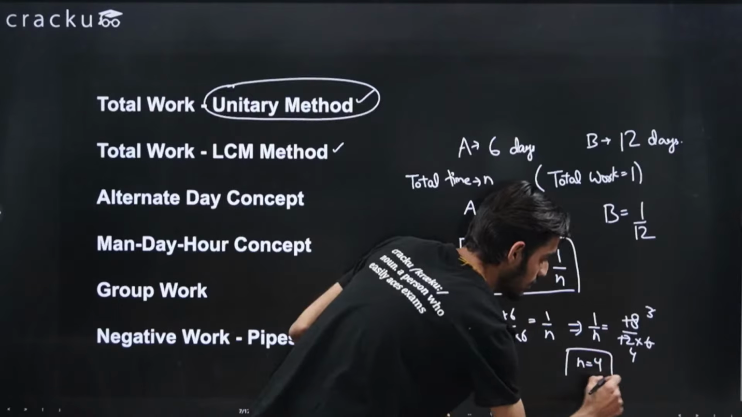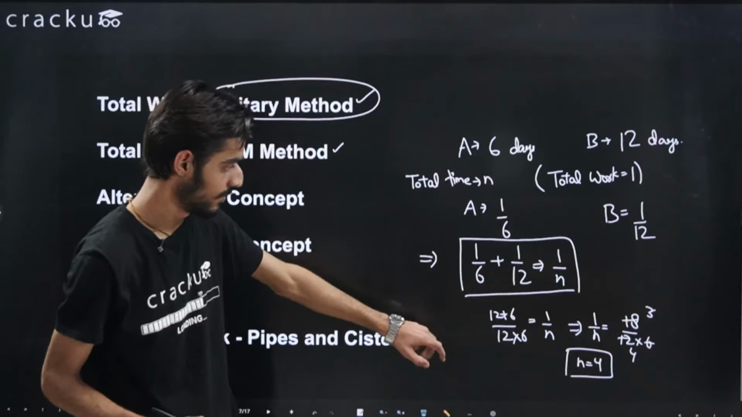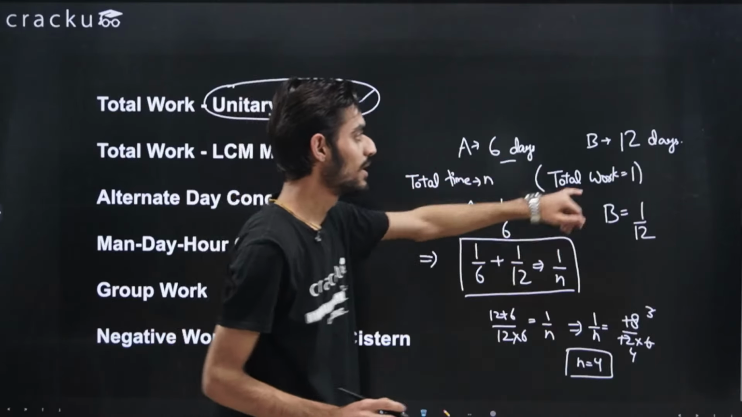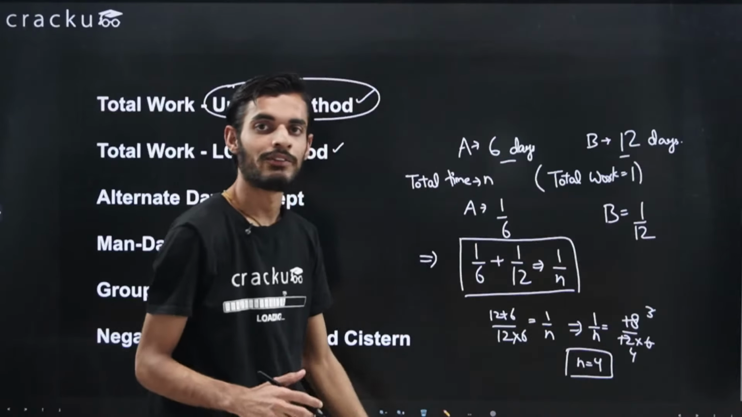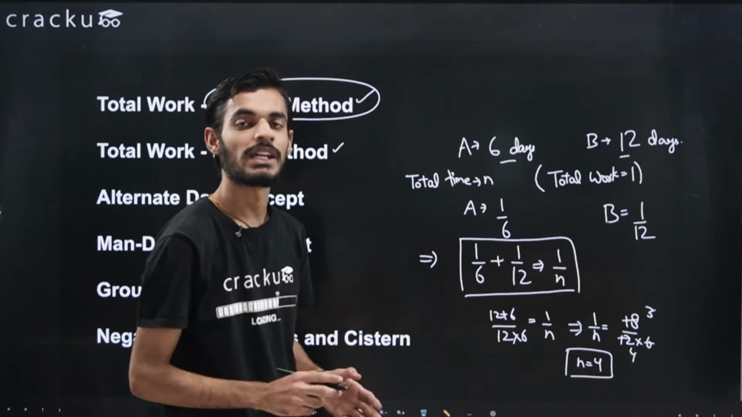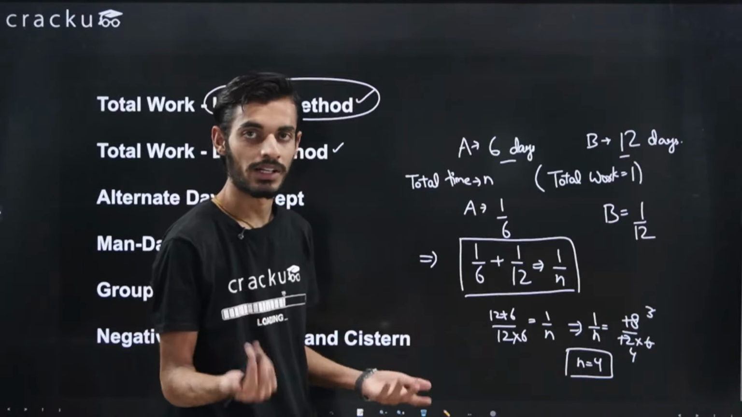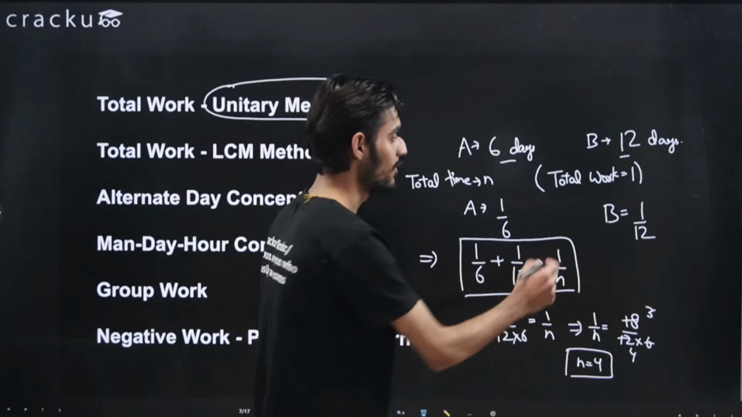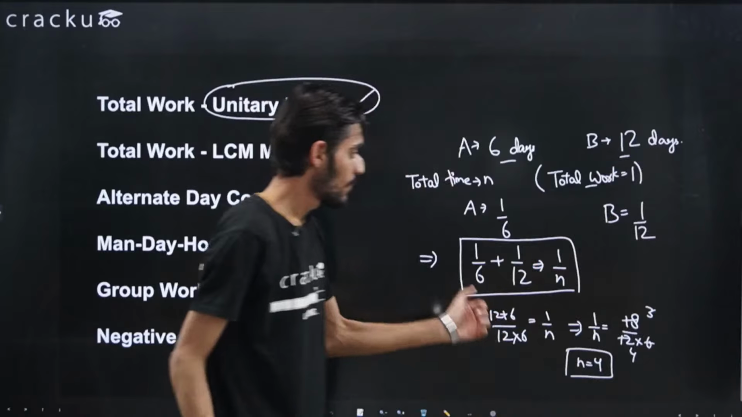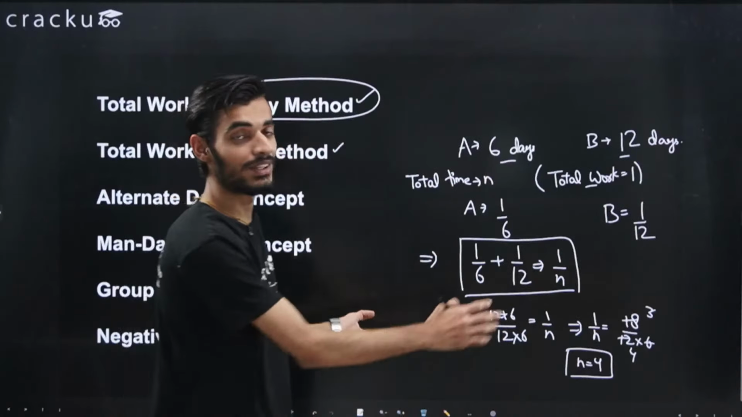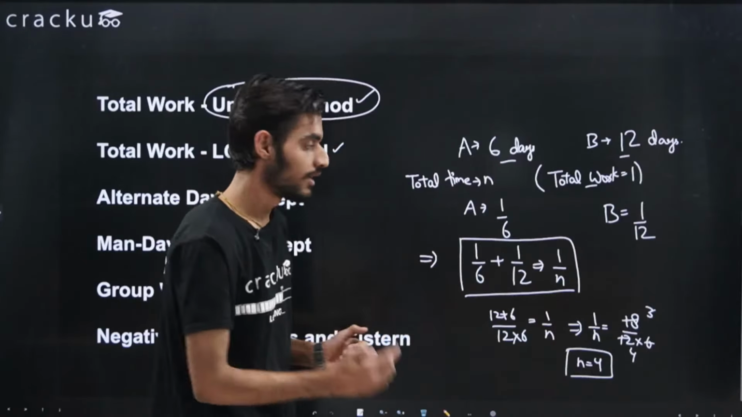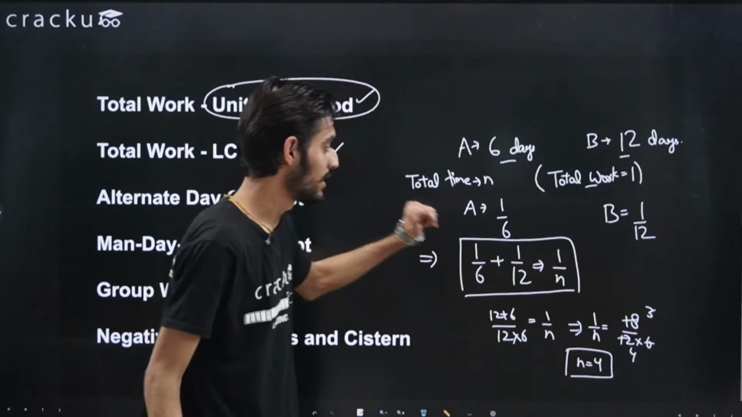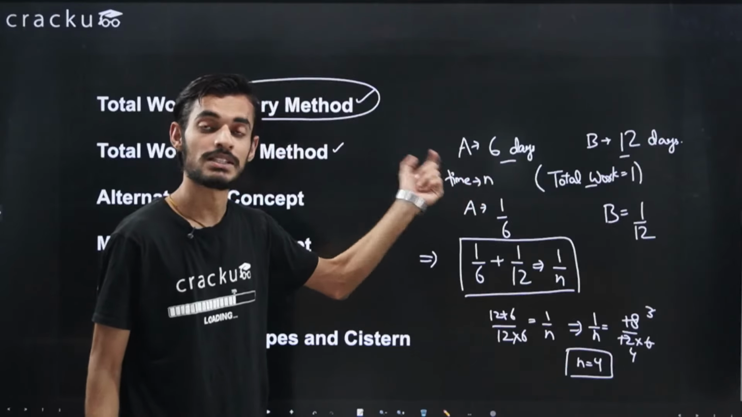So using this you will be able to find the value of the time that both of them working together will take. So if A is taking 6 days to complete a job, B is taking 12 days to complete a job, and we are asked to find the time in which, if both A and B are working together, then how much time they will take, then we can simply use the unitary method, in which what we do is, first we let the total work as 1, then we just equate the work that they are doing in 1 day. So in 1 day A will do 1 by 6 of the job, B will do 1 by 12 of the job, and the total time they are taking, let's say, is n days.